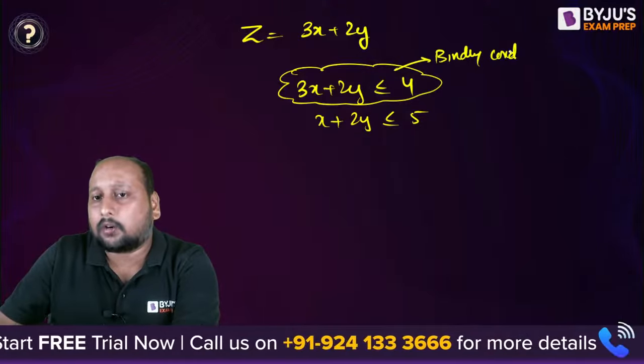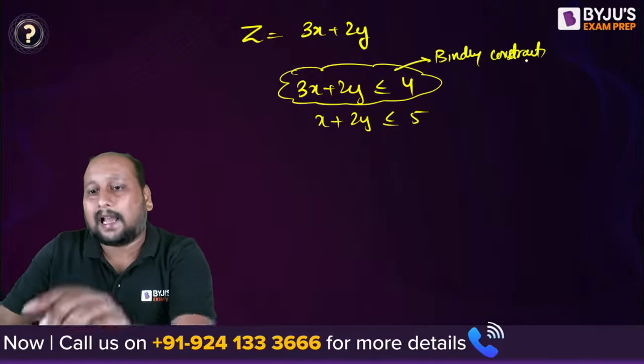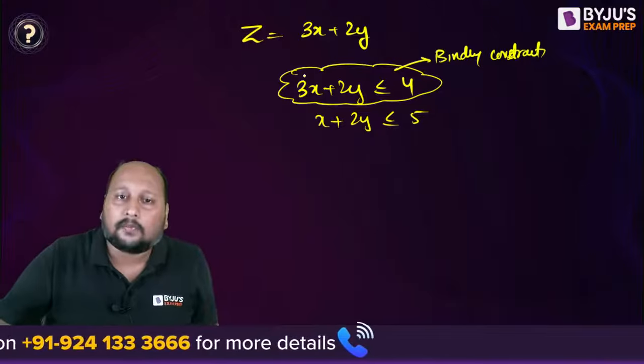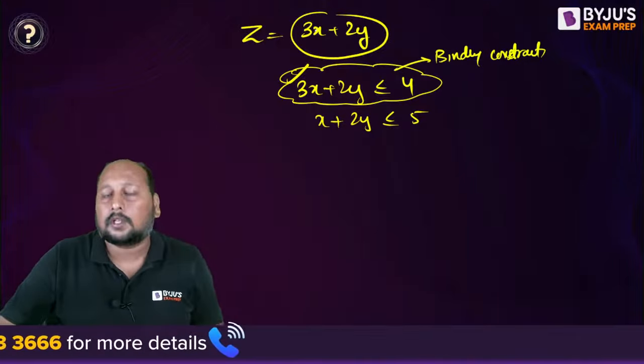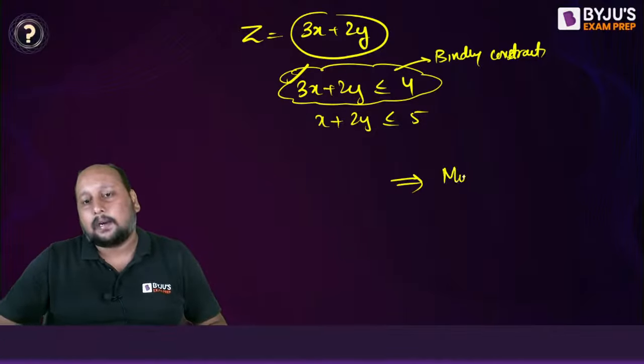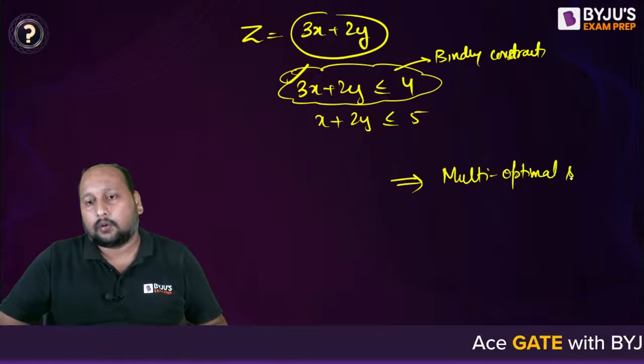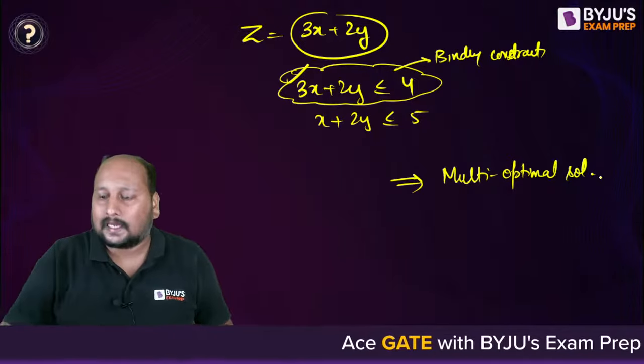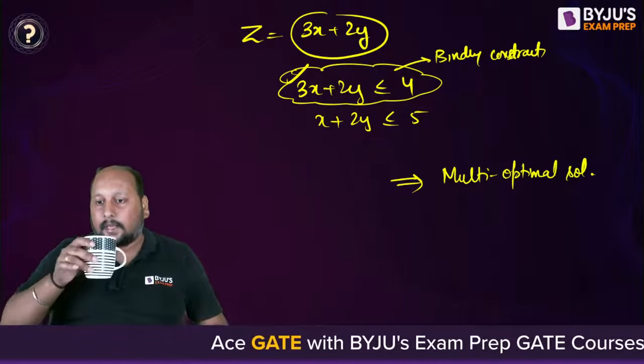Binding constraint means it is not redundant. So if you have a binding constraint and the slope of that binding constraint is exactly equal to the slope of the objective function, we can surely say this solution will have a multi-optimal solution. Multi-optimal solution. Okay, fine. Is this clear? Everyone, Raghu, Abhishek,